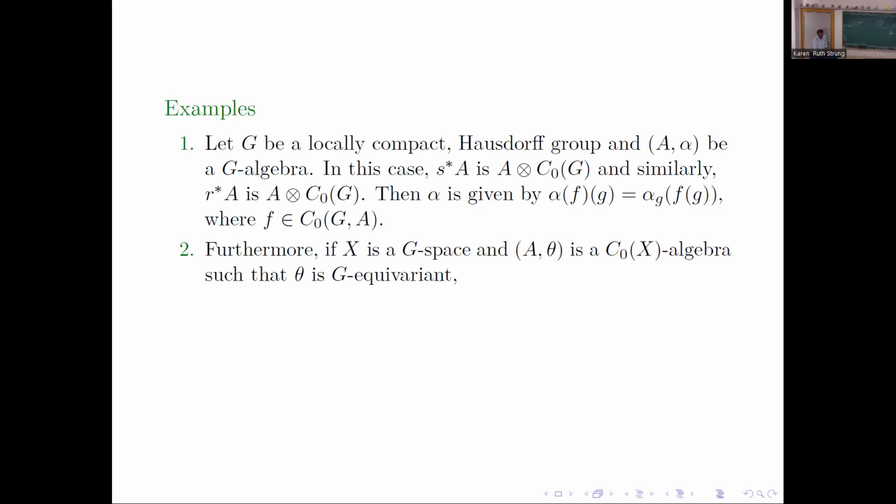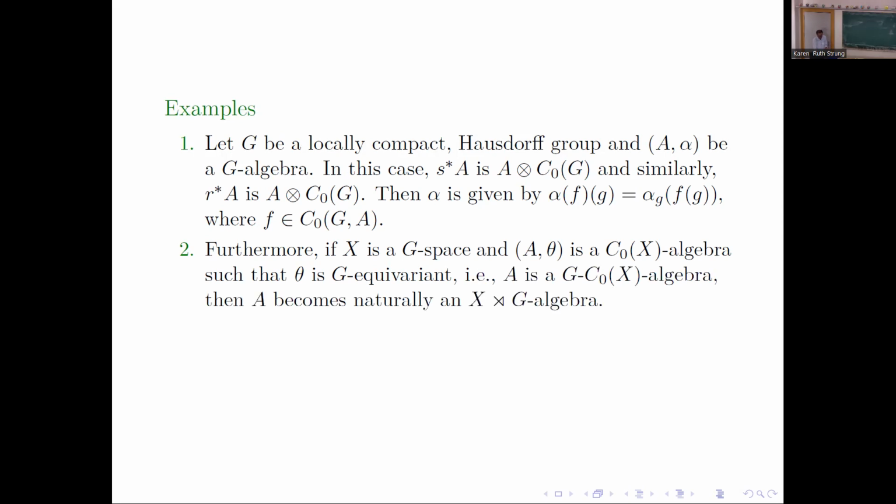Furthermore, if X is a G space and (A, theta) is a C0X algebra such that theta is G-equivariant, which in Kasparov's notation is a G-C0X algebra, then A becomes naturally a G algebra, where G is now the groupoid X times G, the cross product groupoid. And these algebras appear naturally.